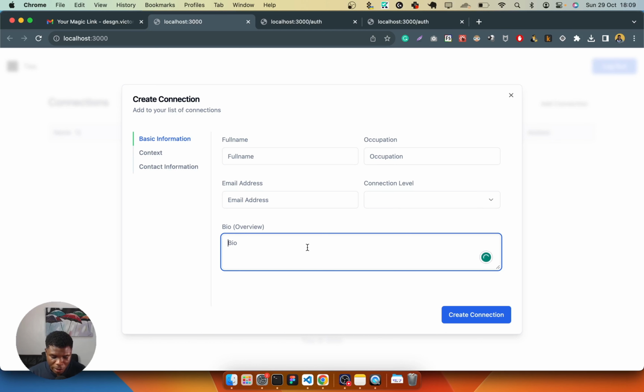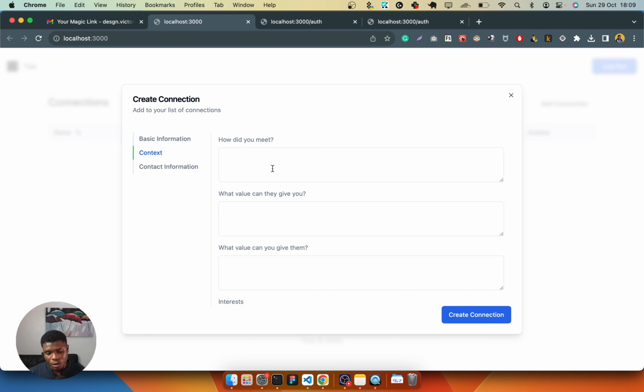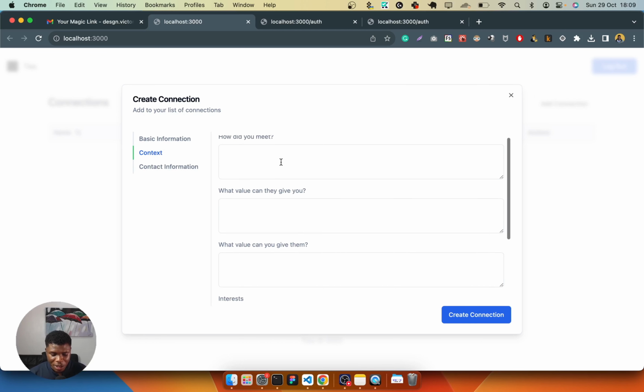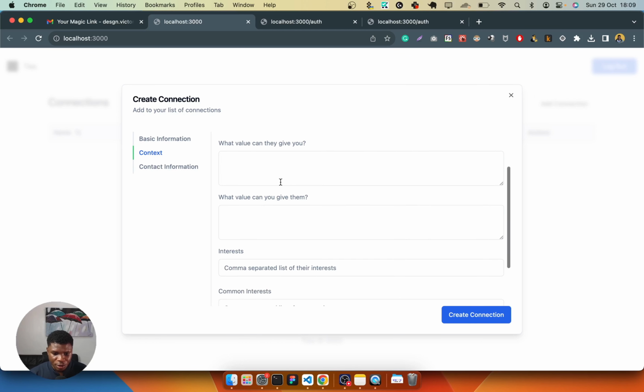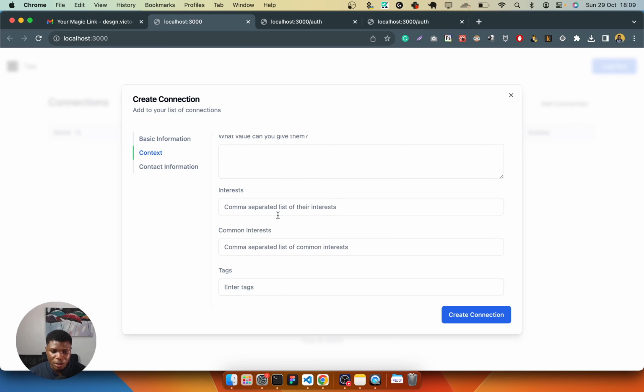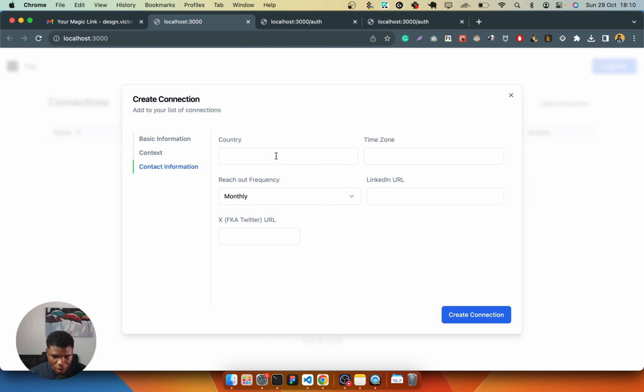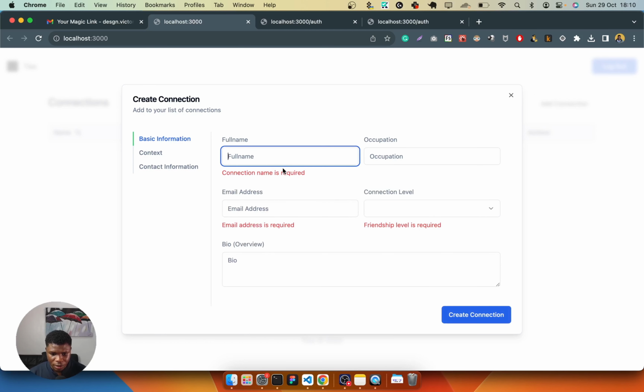And you could have a quick bio describing this person, and then you could go into more contextual information like how you met them, what value they can give to you, what value you can give to them, their interests, and then you can go into contact information. Now the only required fields are just these: connection name, friendship level, and email addresses. The rest of them are not required.